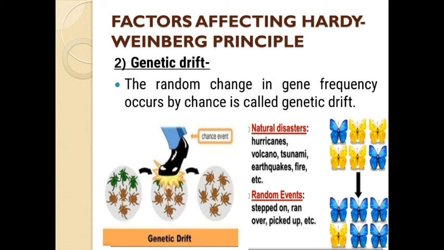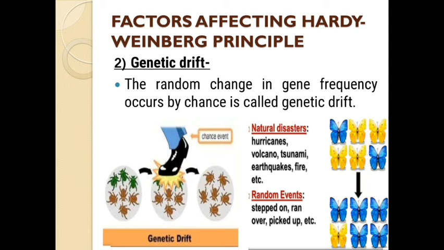The gene frequency in the first generation is different from the gene frequency in the second generation. With the color alone you can understand there is a big difference between the first and second generation, yes or no. So what is genetic drift? The random change in gene frequency, or gene percentage, occurring by chance is known as genetic drift.